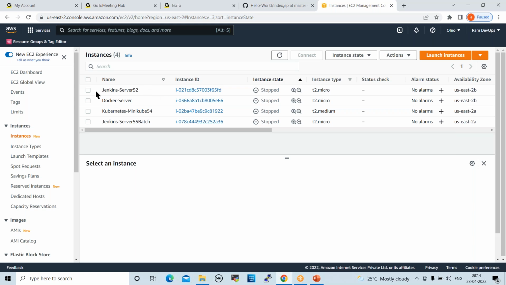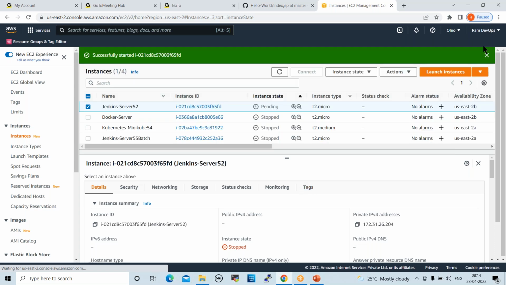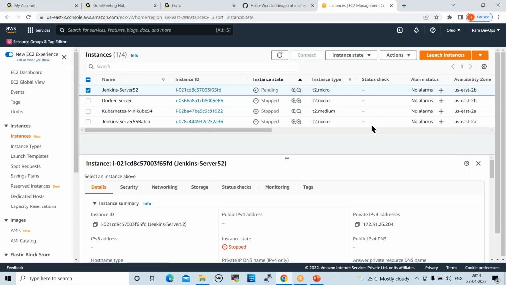This is the Jenkins server. We can use this server. Start this Jenkins server. We know how to set up a Jenkins server. We already set up Jenkins, right? Yes, sir.